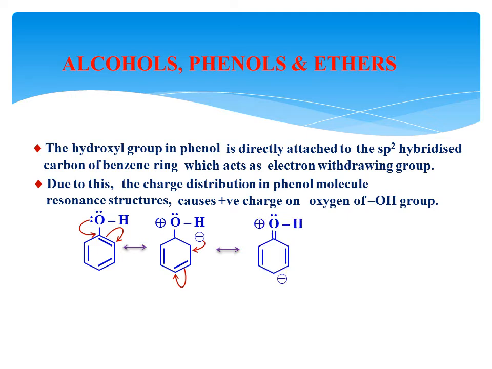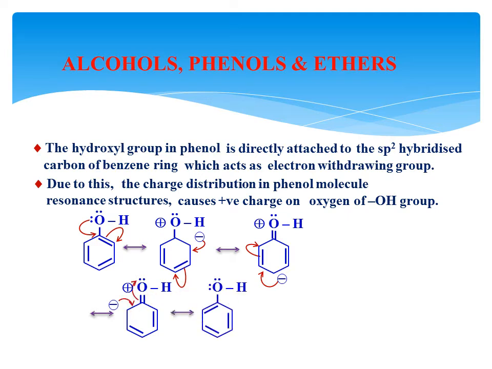Next, this bond is shifted here, entering in. As a result, this bond comes out and there is a negative charge carried over this carbon atom. In the next process, this bond enters in and this bond opens out. As a result, what would be the resonating structure? The shifted bond here is converted into a pi bond here. The bond that came out here is converted into a negative charge over this carbon atom. Everything else remains similar.